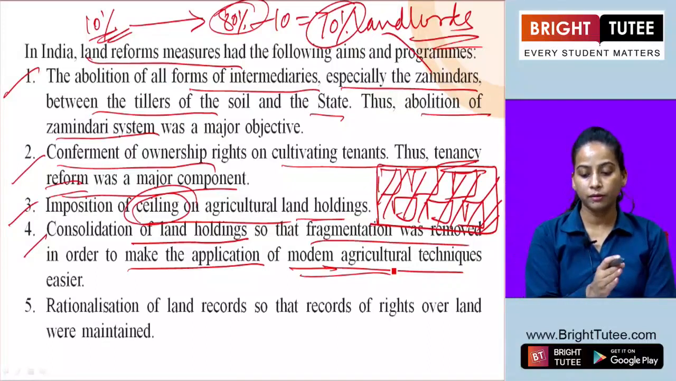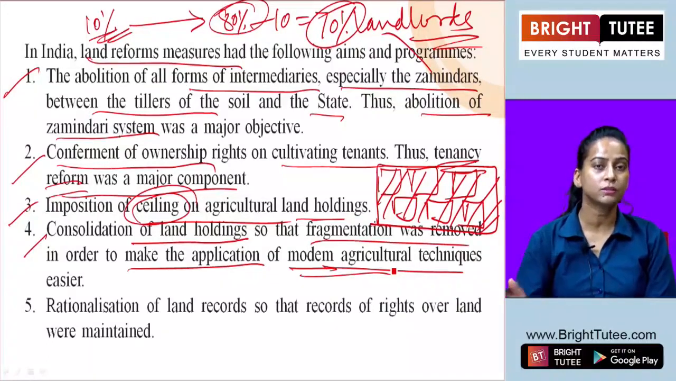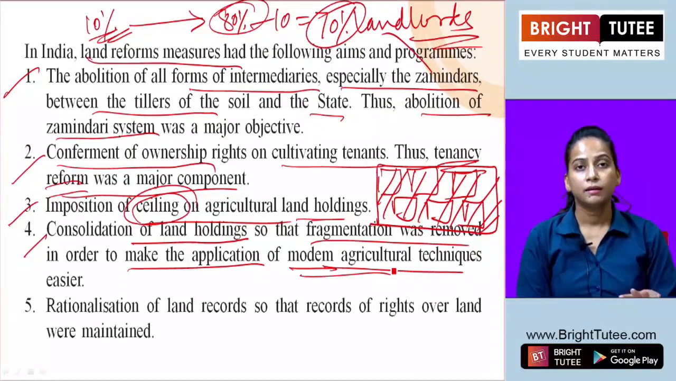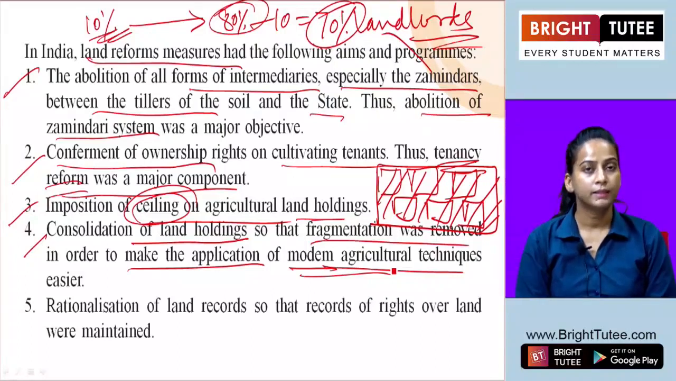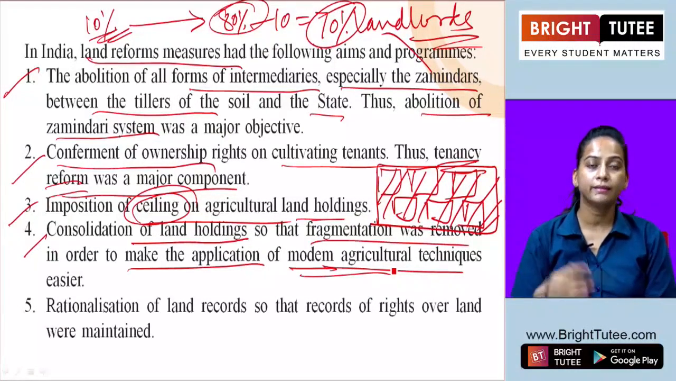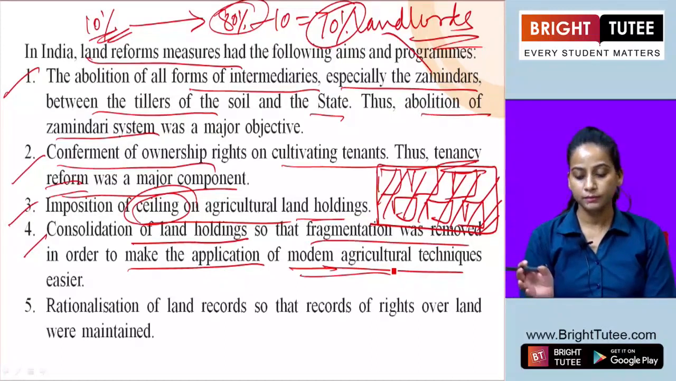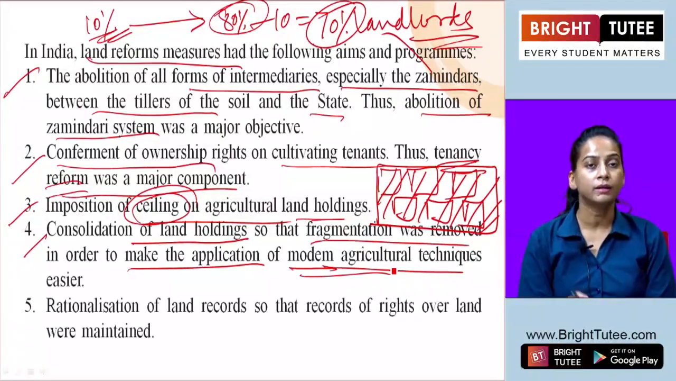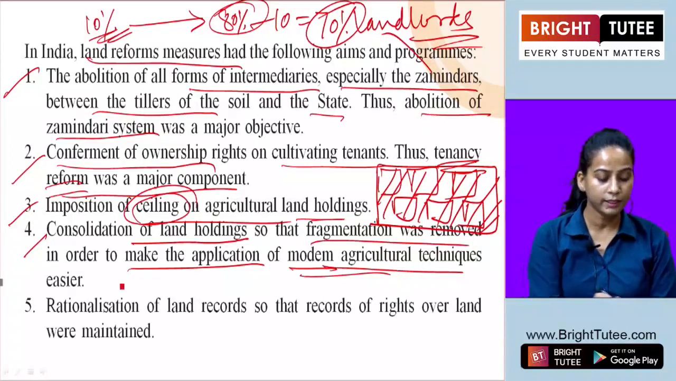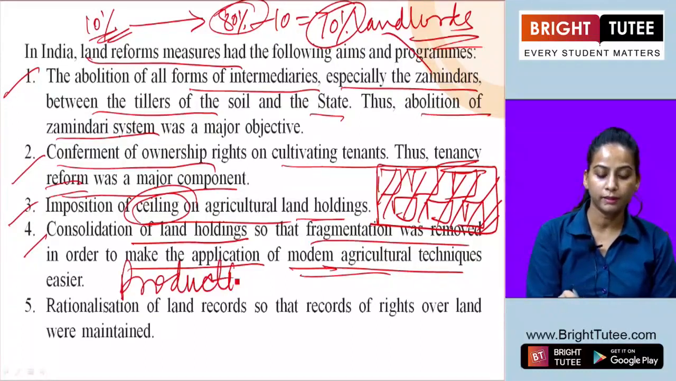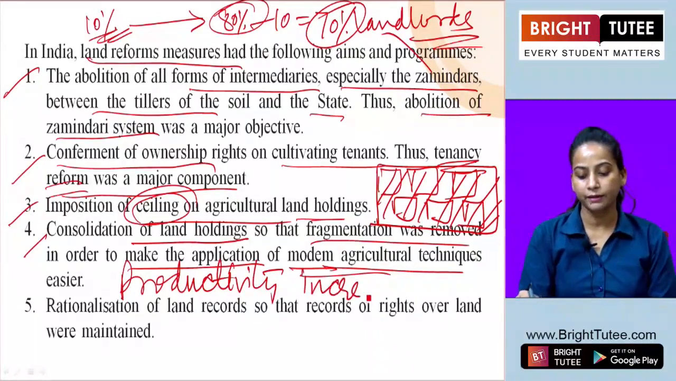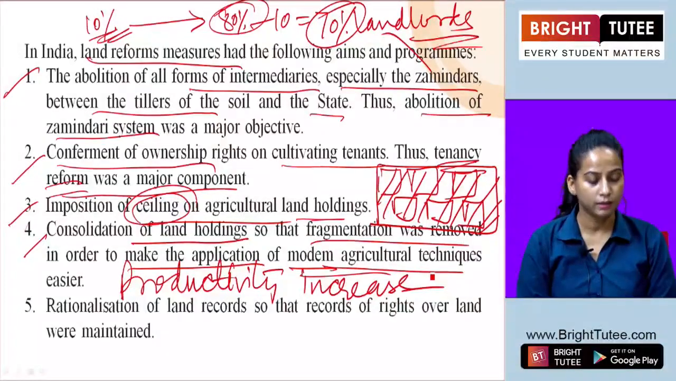Because when you are fragmenting the land, or dividing the land into smaller areas, the productivity on these pieces of land will be less. But when you consolidate the small pieces, take them together and make a big land, and then apply modern technology or modern techniques on it, definitely the productivity will increase. So for the productivity increase, it was decided to consolidate these pieces of land.